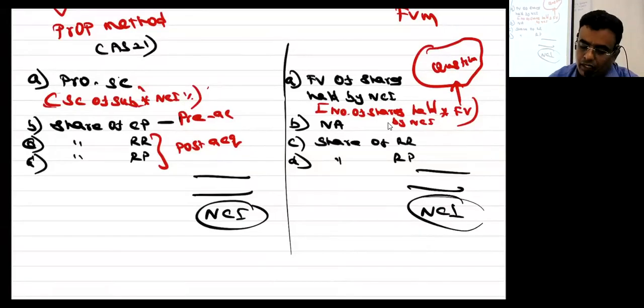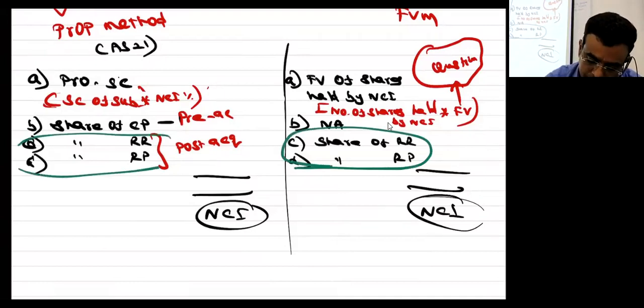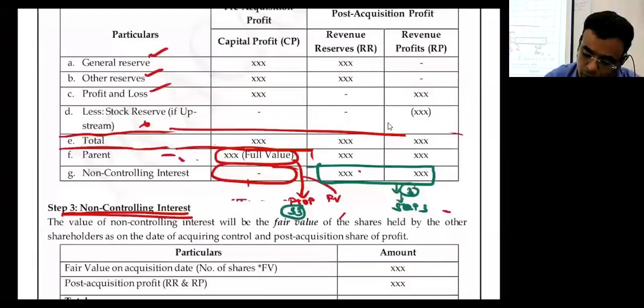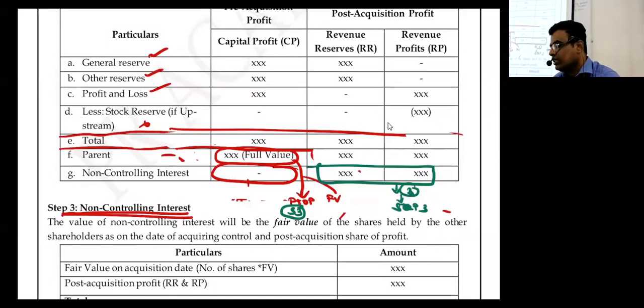Has this portion come here? Common. So post acquisition profit of NCA will go to step number 3. Even if I do not participate, I will lose interest. Post acquisition profit of NCA will go to step number 3. Hope you are clear now. Post acquisition of CP, okay.